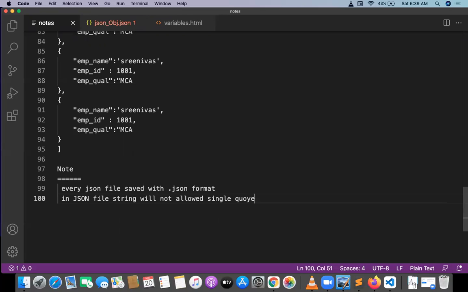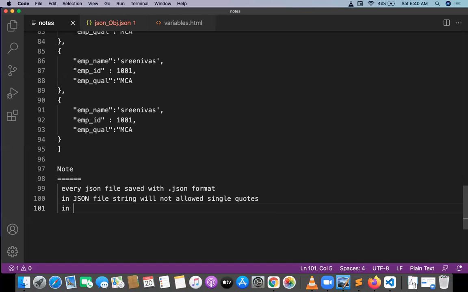But in programming languages like JavaScript, Java, Python, strings allow single quotes. In a JSON file, only double quotes you have to give. Single quotes are not allowed.